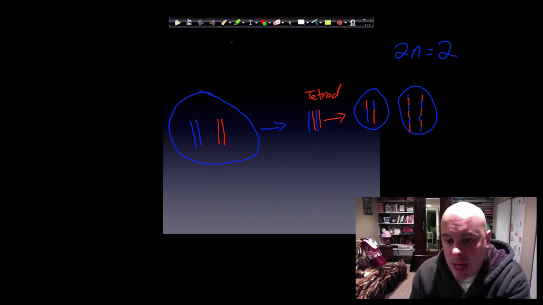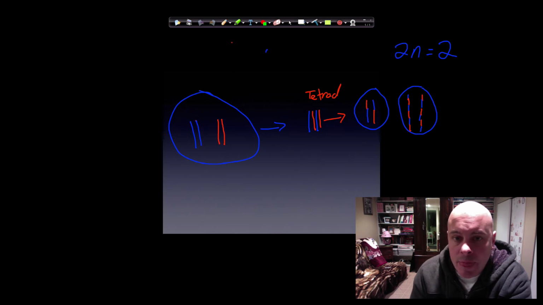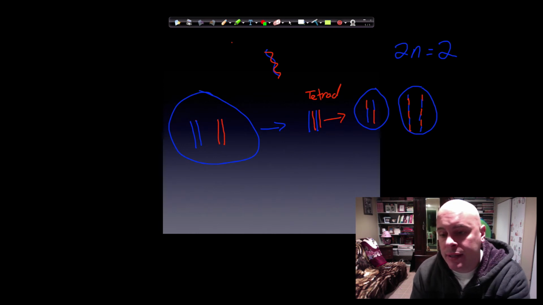It's no longer solid blue and red. Genetic information switched. The way this happens is something called crossing over, where the chromosomes are going to wrap around each other, and when they're pulled apart and when it divides, the genetic information where they cross over each other switches.